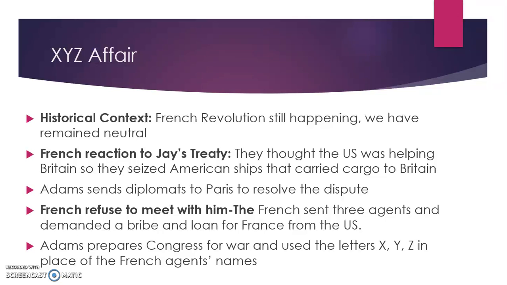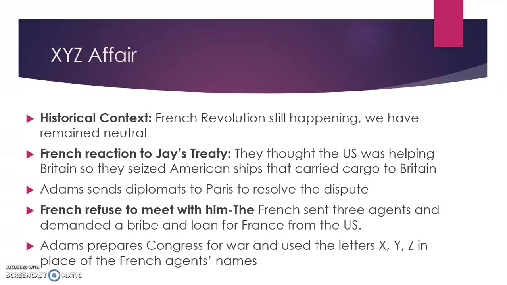It's kind of interesting because Washington wanted us to stay out of foreign affairs and only get involved with trade, but even being involved with trade is going to have political consequences. We're going to see that over time in U.S. history, especially when we get to World War I and World War II in 11th grade. So the French have a reaction to Jay's Treaty. They thought that the U.S. was helping Britain, so they seized American ships that carried cargo to Britain.